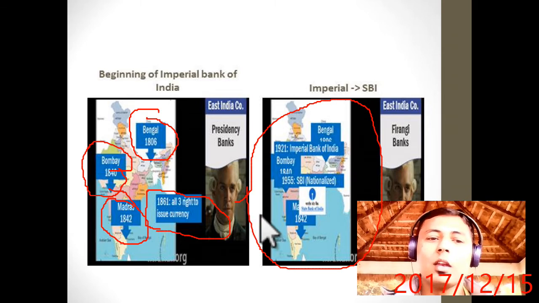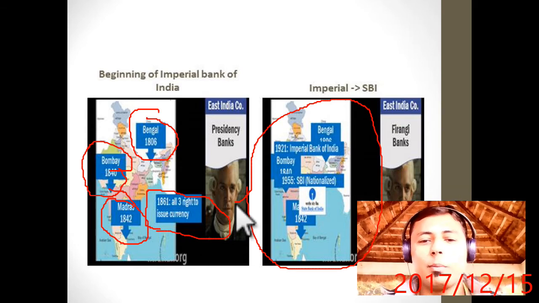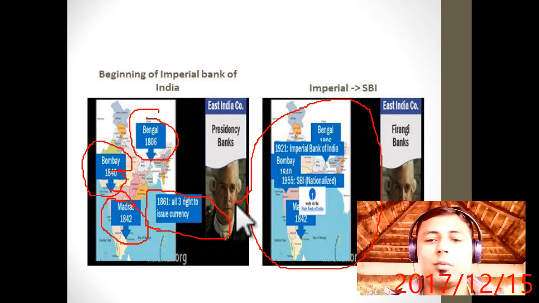Okay, now these were the beginnings of foreign banks, or you can say British banks in India or European banks in India. Remember, all the videos which I am presenting to you are taken from murnal.org.